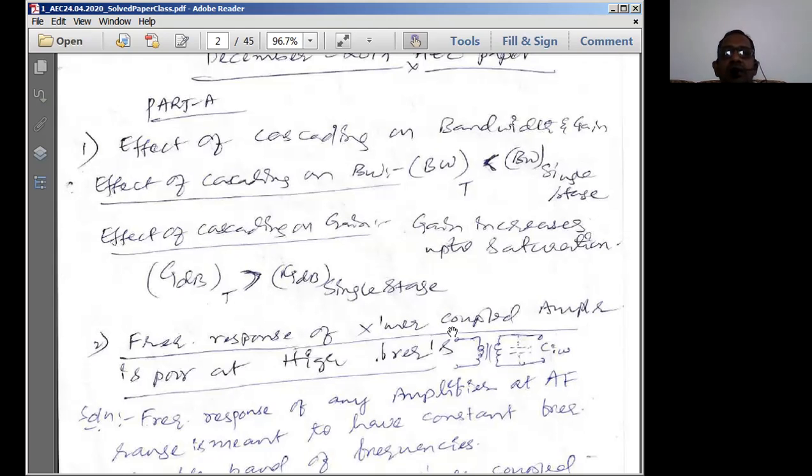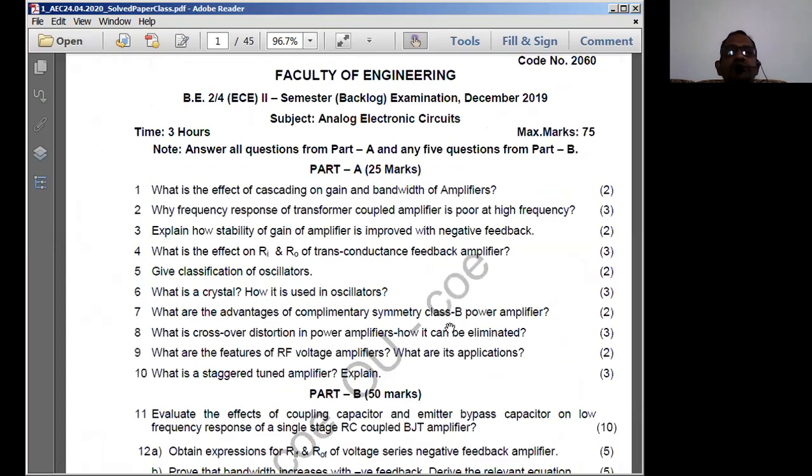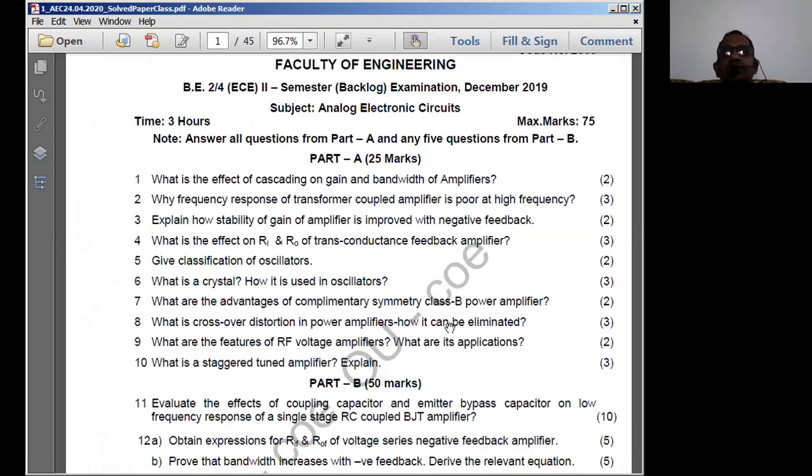In the earlier question paper, this question has been solved and explained for the previous batch students. So let us look into the first unit. A question was once asked: what is the effect of cascading on gain and bandwidth of amplifiers, for 2 marks?